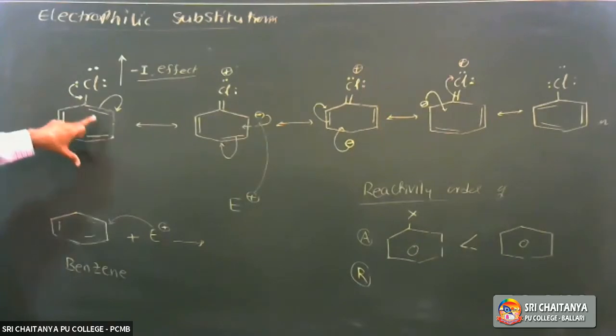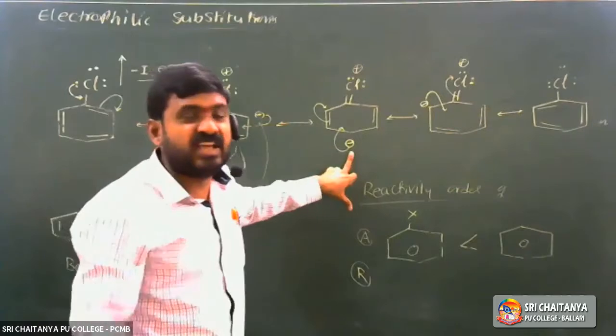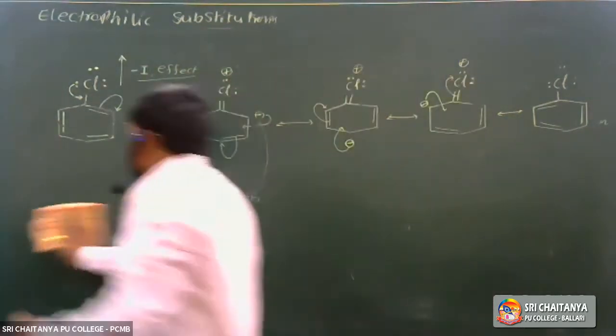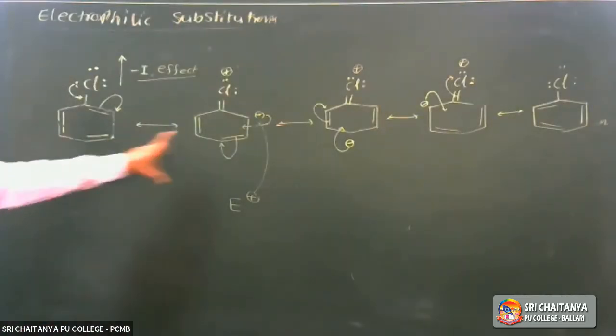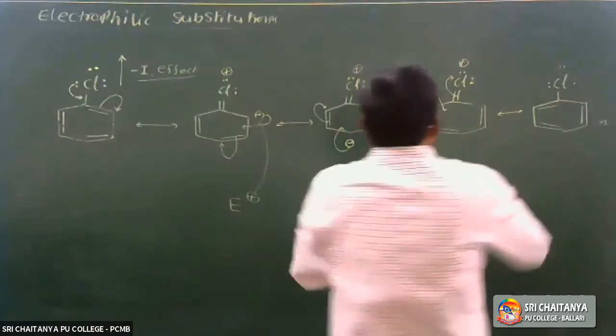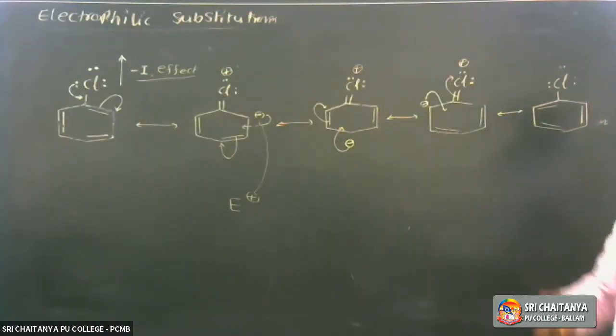Hence, electron density is more at the ortho and para positions. Hence, electrophilic substitution takes place. Compared to the meta position, electron density is more at the ortho and para positions. Hence, chlorine is an ortho para directing group.